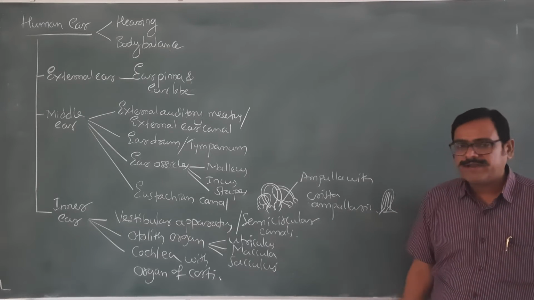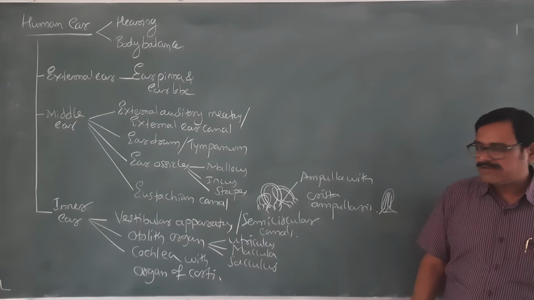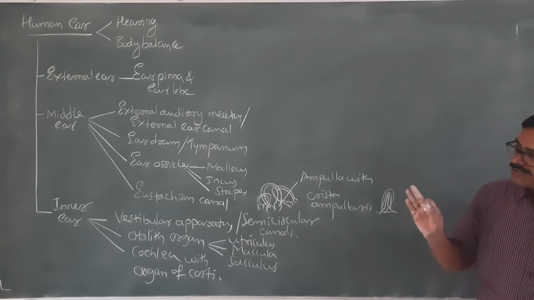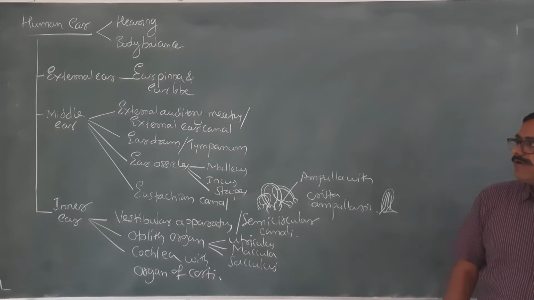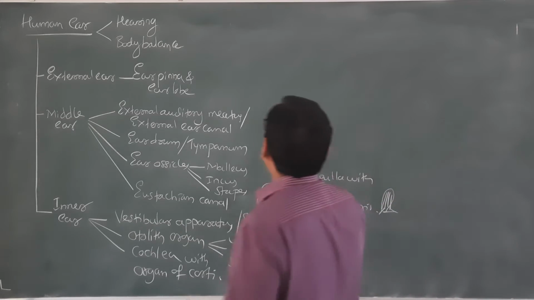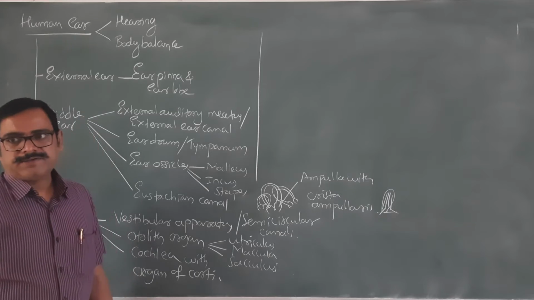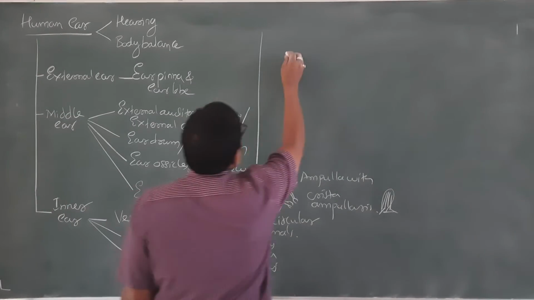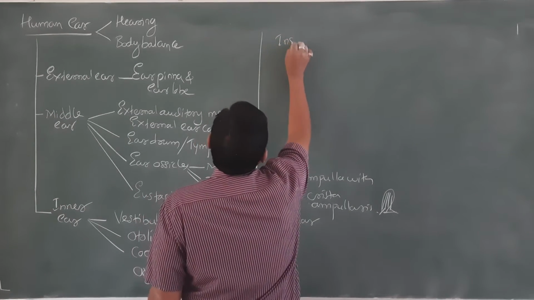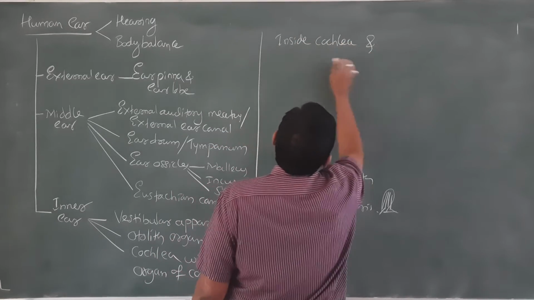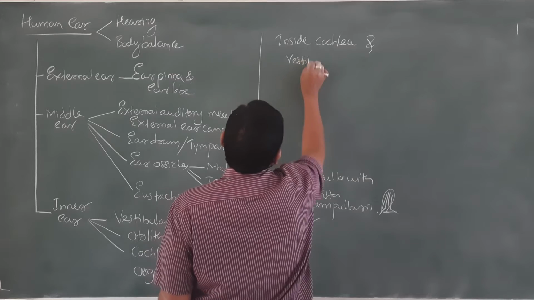Then we find the cochlea, a much more coiled structure, where we find the organ of Corti. Most importantly, there is one more important thing inside the cochlea and the vestibular apparatus also.